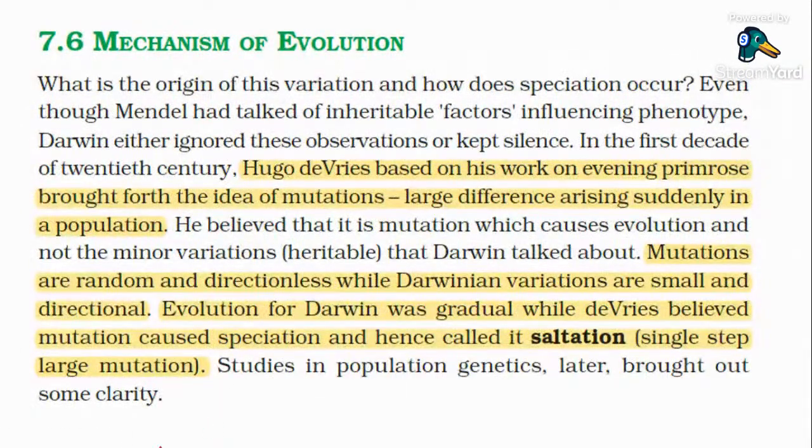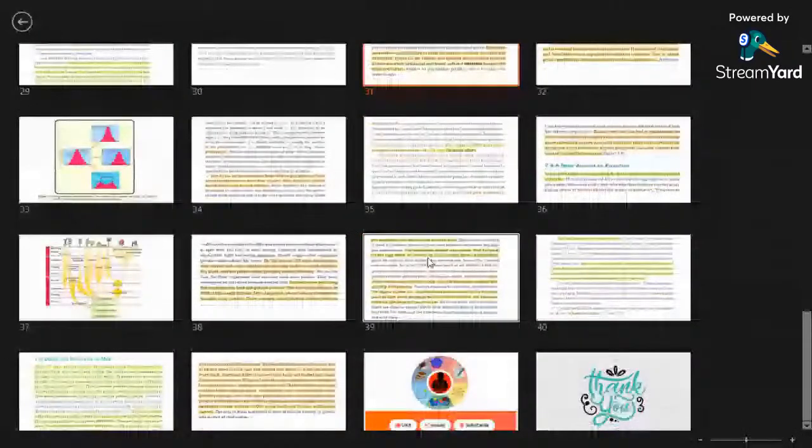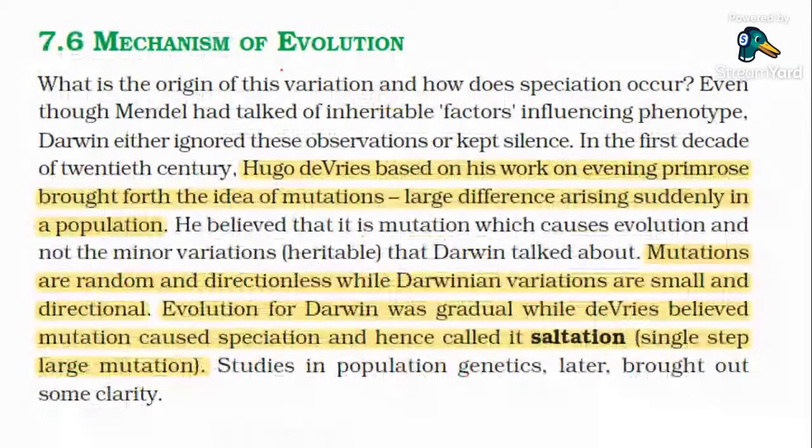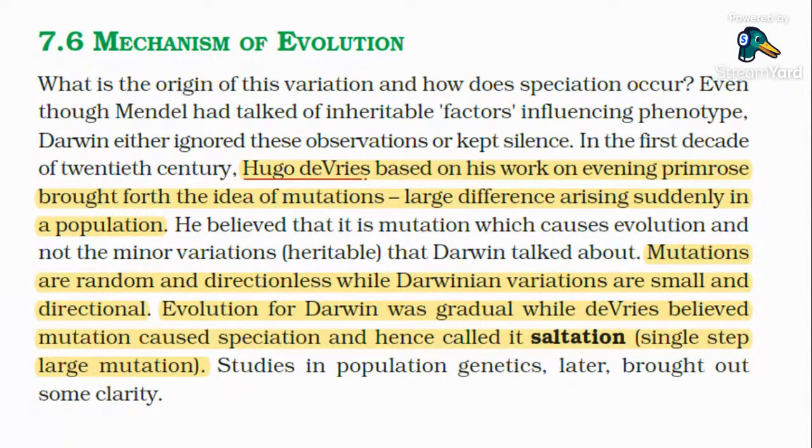Yes, let's come back to the mechanism of evolution. So what is actually the mechanism of evolution? Another scientist, another biologist, has come: Hugo de Vries. He did his experiments on the evening primrose.